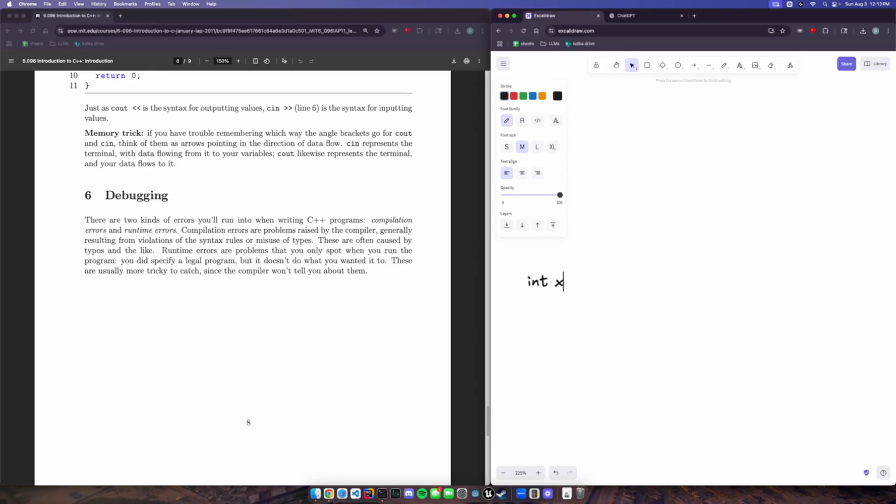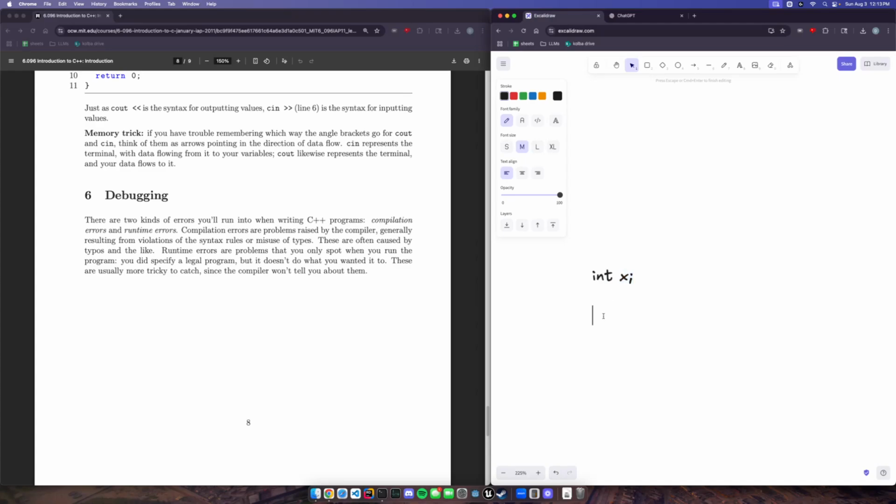So if you would just write int x and then move on, this is actually a compilation error as well. We need to write our code in a very specific way for C++ to know how to take it and turn it into computer instructions. Quick note about this annoying semicolon thing.